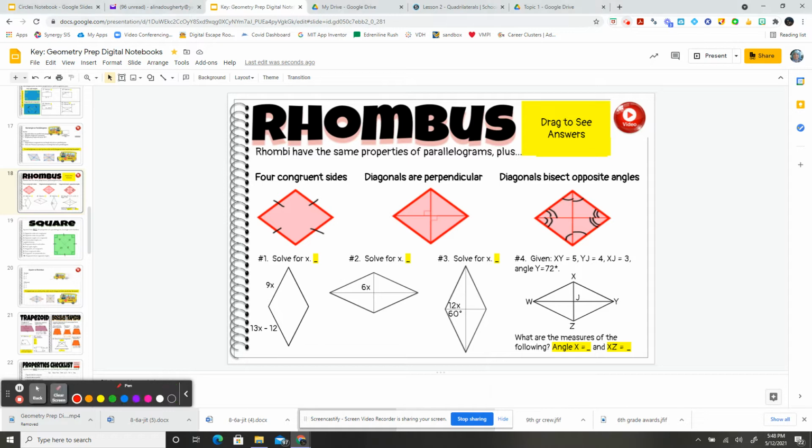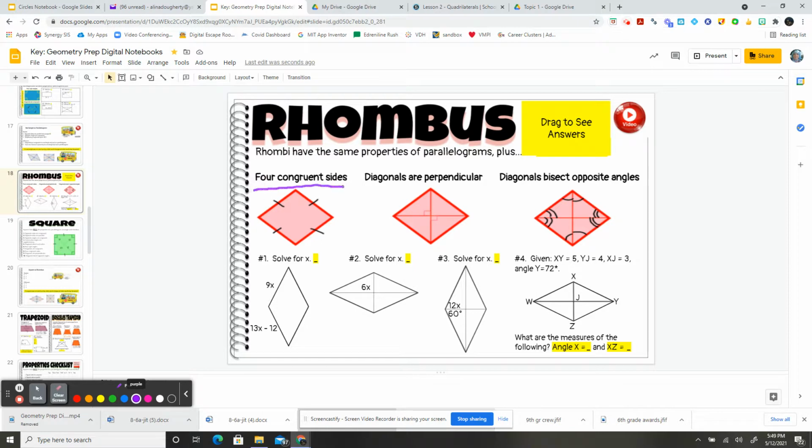Hi guys. So now we're going to talk about rhombuses. Remember, rhombuses are always parallelograms, sometimes squares, and only rectangles if they are squares. So rhombuses are kind of special. A lot of people think they kind of look like kites, and they do.